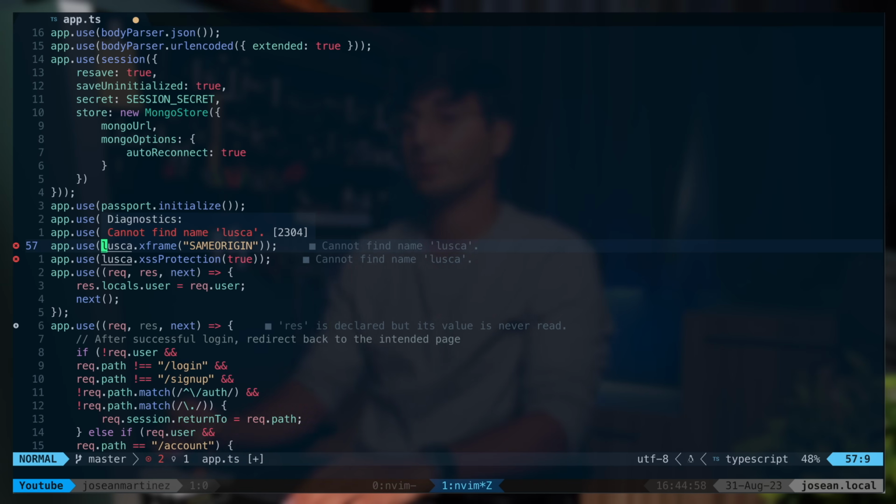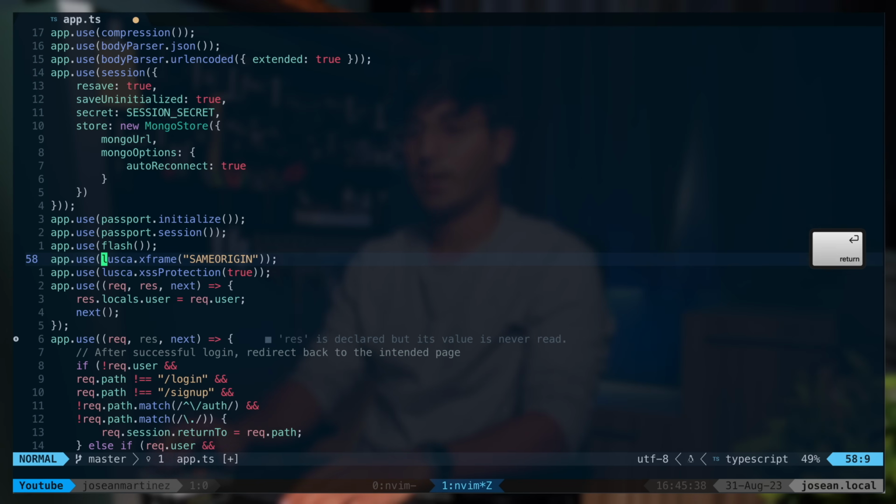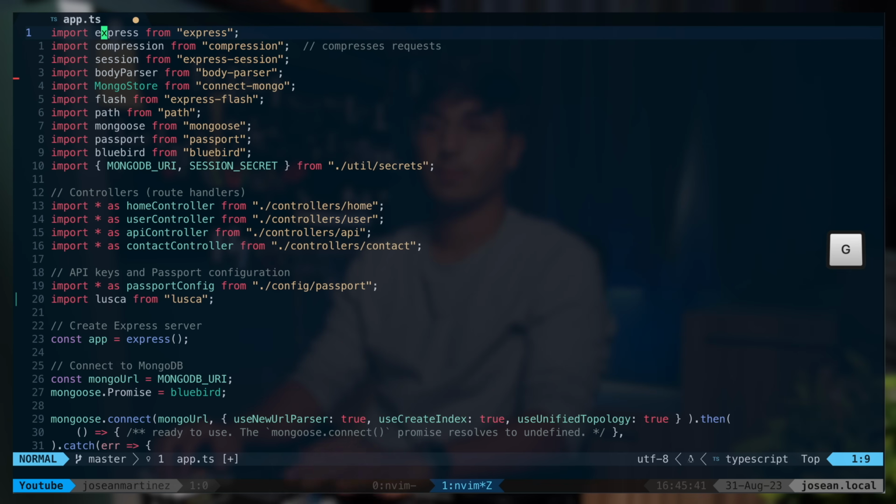So I want to see possible code actions for what is under the cursor. I'm going to do space CA, which is my key map, leader CA, and it'll show me available code actions through Telescope because we're using the dressing.nvim plugin, if you remember from earlier. And if I press enter here, it'll just import that back. If I go back up, you'll see that it imported it over here.